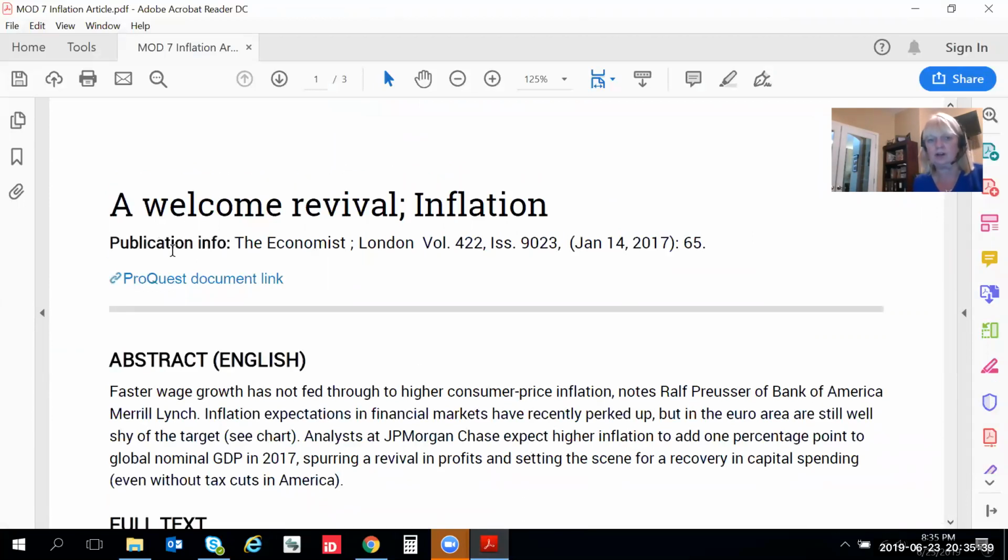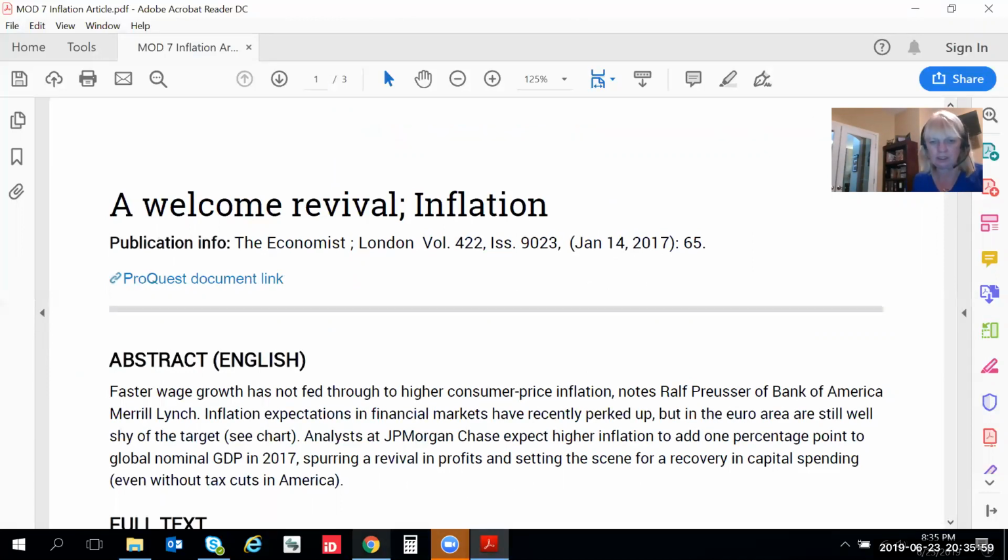This is an article from The Economist, and it's dated back in January of 2017. So what you need to know right off the bat is that some of the predictions that they've made for 2018, you can already assess whether or not those predictions were on track.